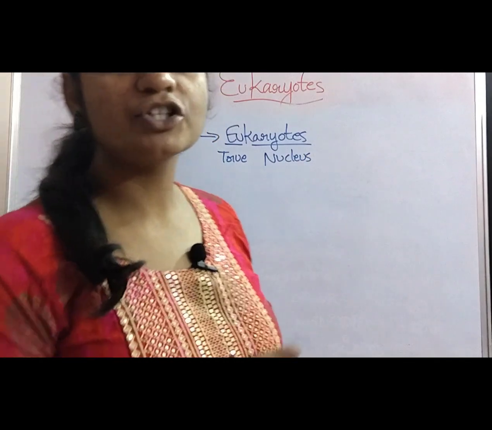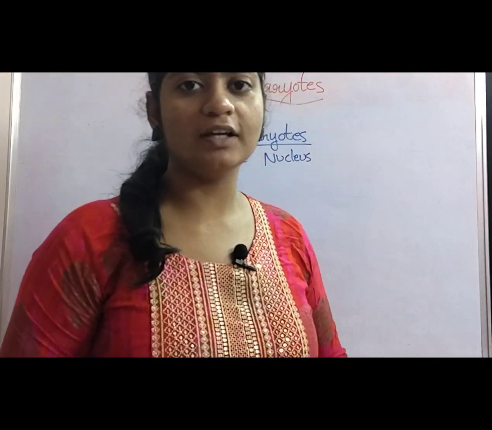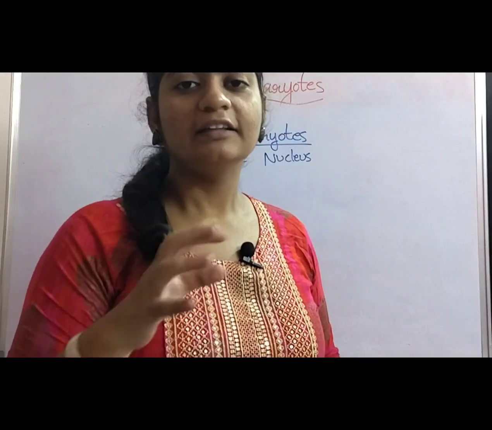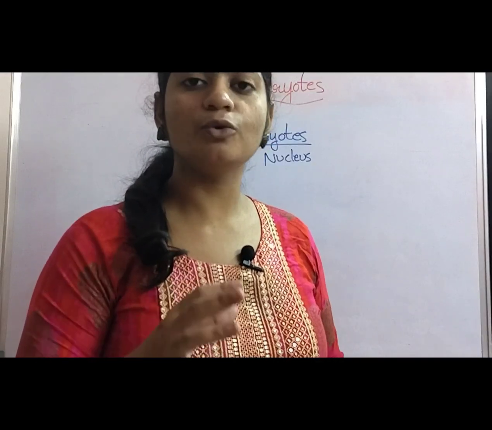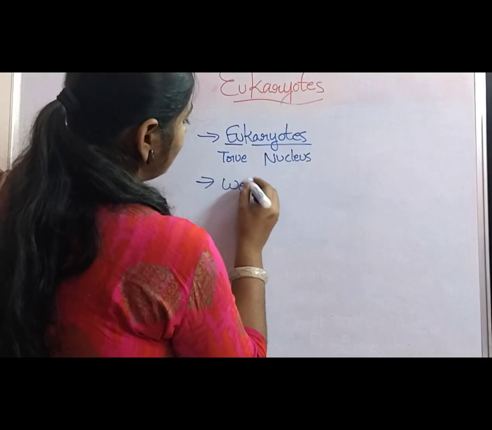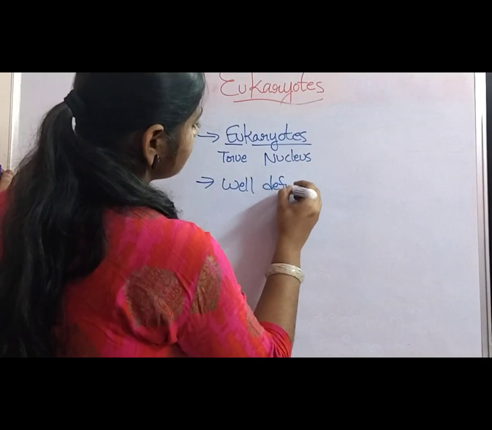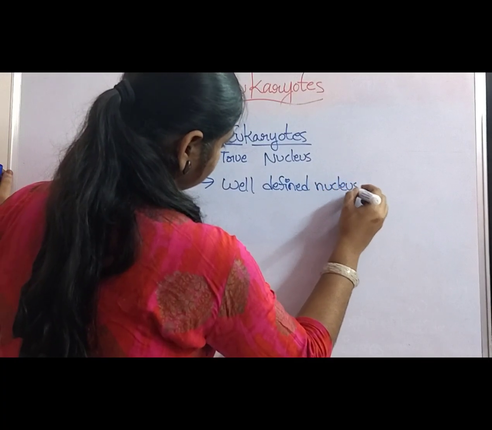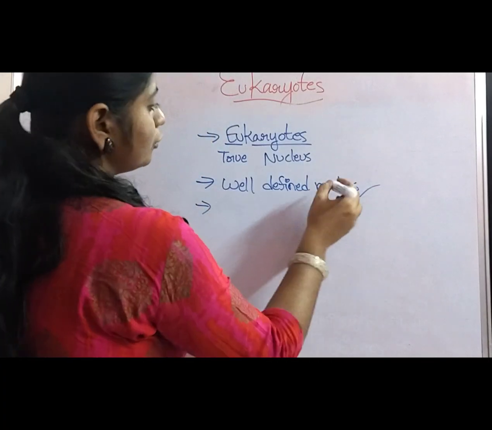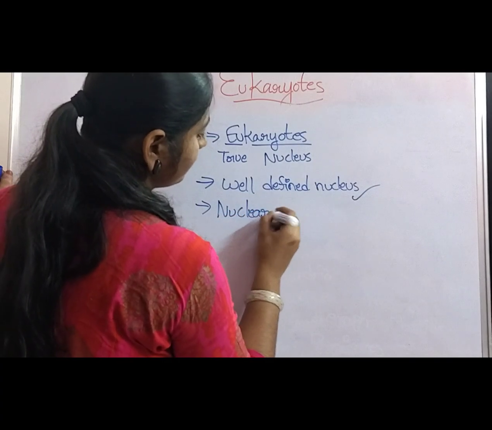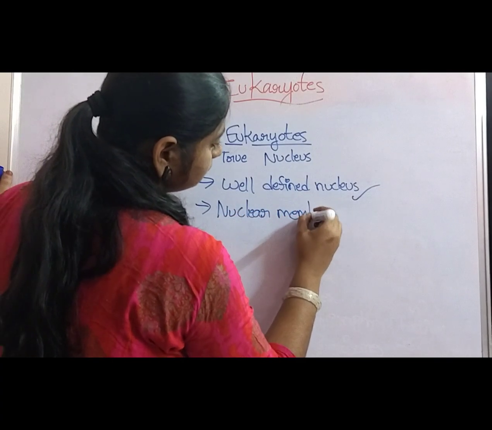So, the cell which contains a well-defined nucleus that is also surrounded by a nuclear membrane is called a eukaryotic cell. So, a well-defined nucleus is present in the eukaryotic cell. The nucleus is surrounded by a nuclear membrane. So, the nuclear membrane is also present.